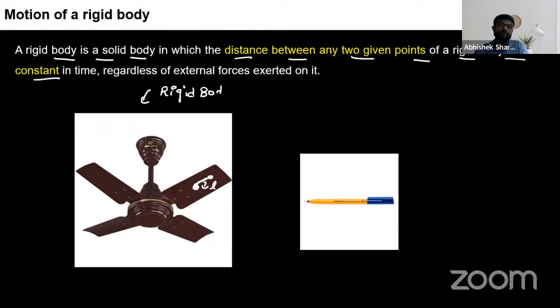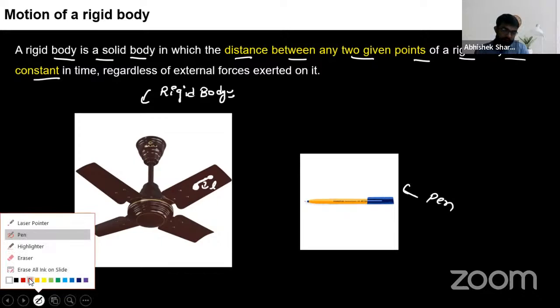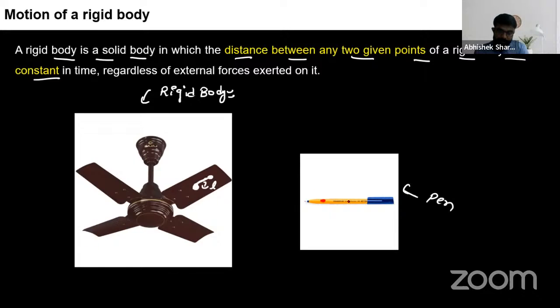This definition is not valid only for this fan, this is also valid for the pen. You can see here, if I mark some point on this pen, let me mark this with red color. So this point and this point, these two points are at distance L on this pen. Suppose if I throw this pen on your face, or if you throw this pen on my face like this, it will rotate like this and do translation also, and it will reach you.